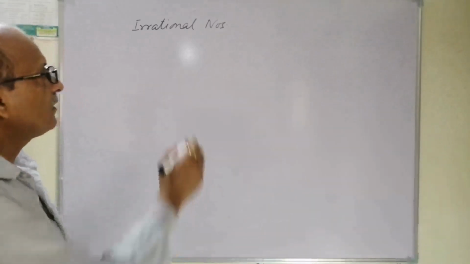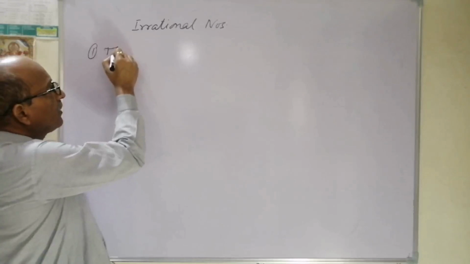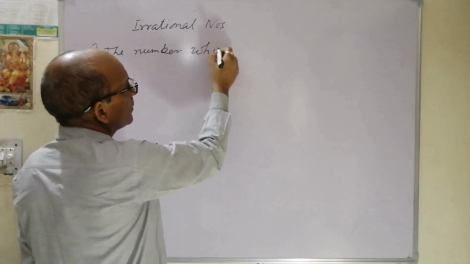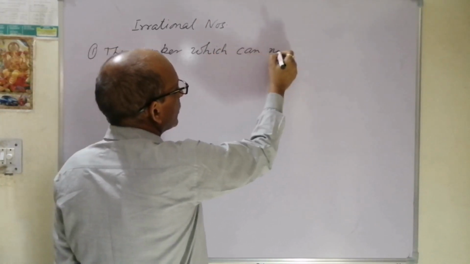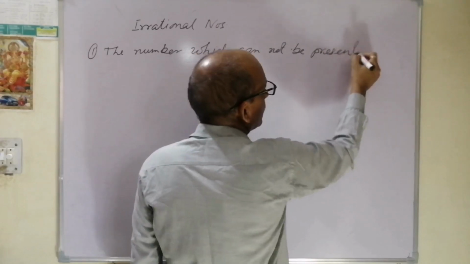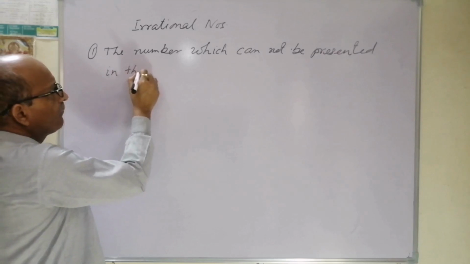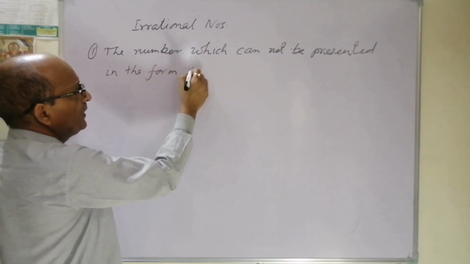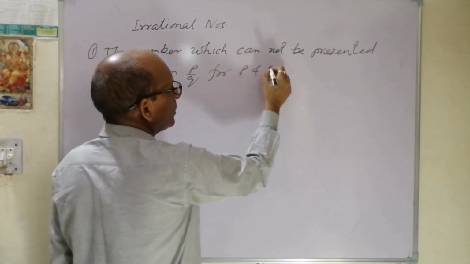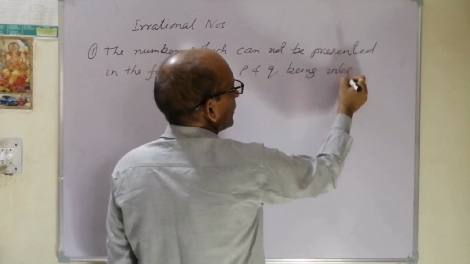So here, the number which cannot be presented in the form of p upon q for p and q being integers.